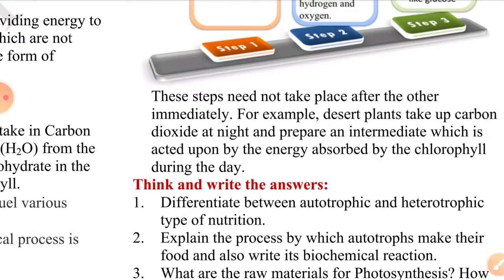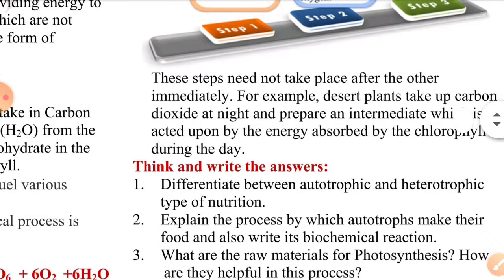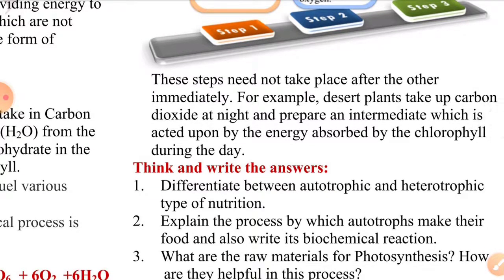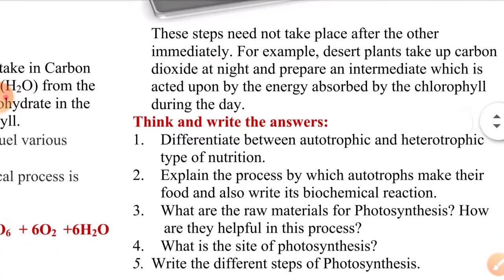And these steps, that means steps 1, 2 and 3, do not necessarily take place one after the other immediately. Like in a jar plant which has the succulent type of process, in this type the carbon dioxide is absorbed by the leaves at night and prepares an intermediate which is acted upon by the energy absorbed by the chlorophyll during the day. That means both processes take place with some time lag.